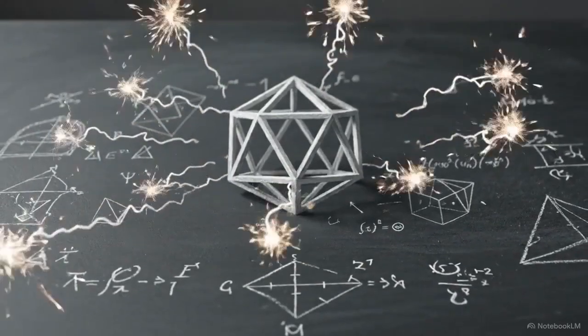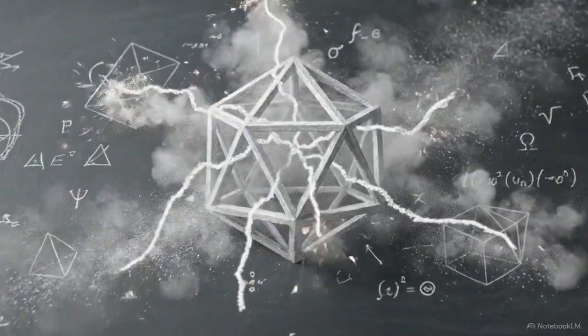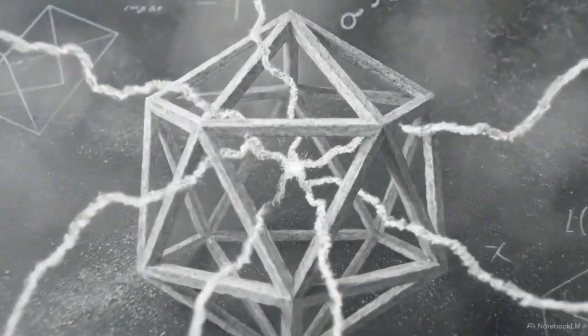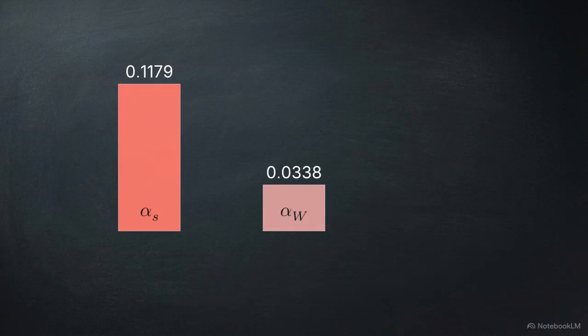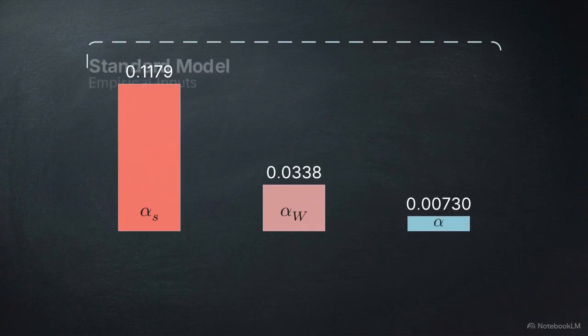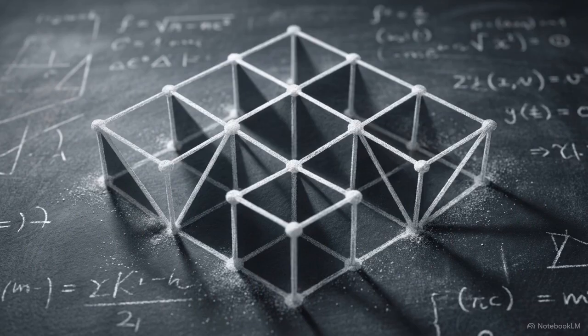Experimental physics has calculated the three gauge couplings to 8 decimal places. The fine structure constant, alpha, sits near 1 over 137. The strong coupling is 0.1179, and the weak coupling is 0.0338. These are treated as pure, dimensionless numbers, empirical inputs that the standard model requires but cannot explain. This gap has persisted for a century.